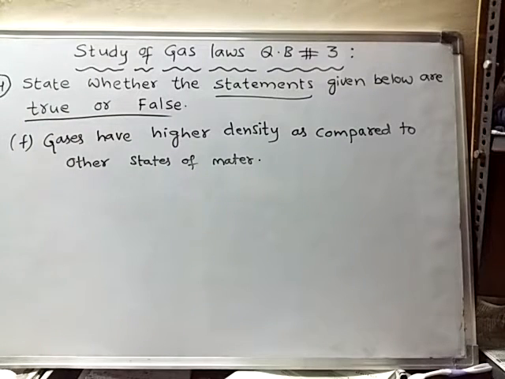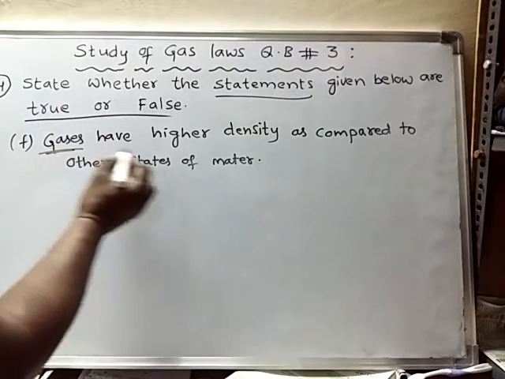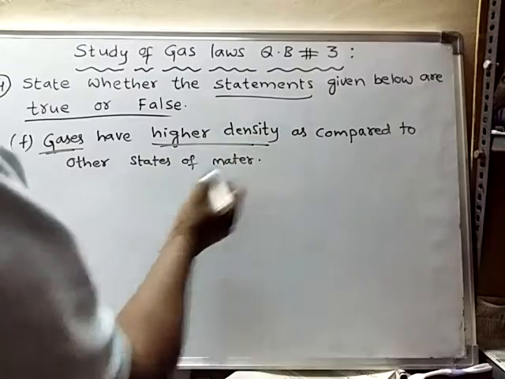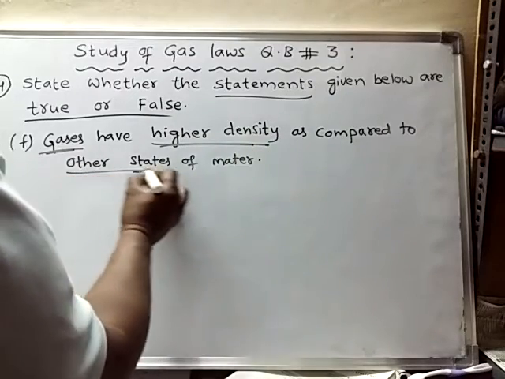Okay, right. So gases have higher density when compared to other states of matter.